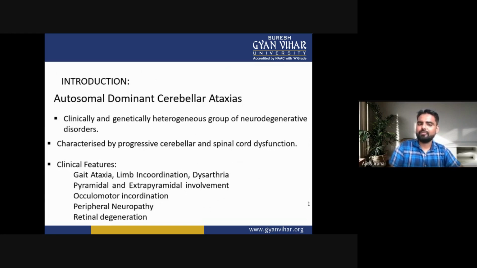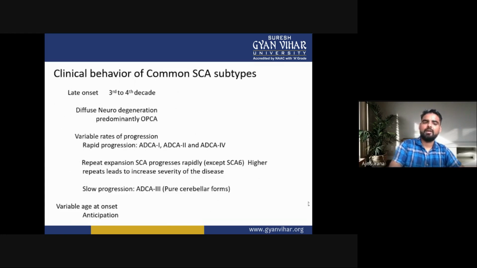Now the clinical features of the autosomal dominant cerebellar ataxias are gait ataxia, limb incoordination, dysarthria, pyramidal and extrapyramidal involvement, oculomotor incoordination, peripheral neuropathy, and retinal degeneration.